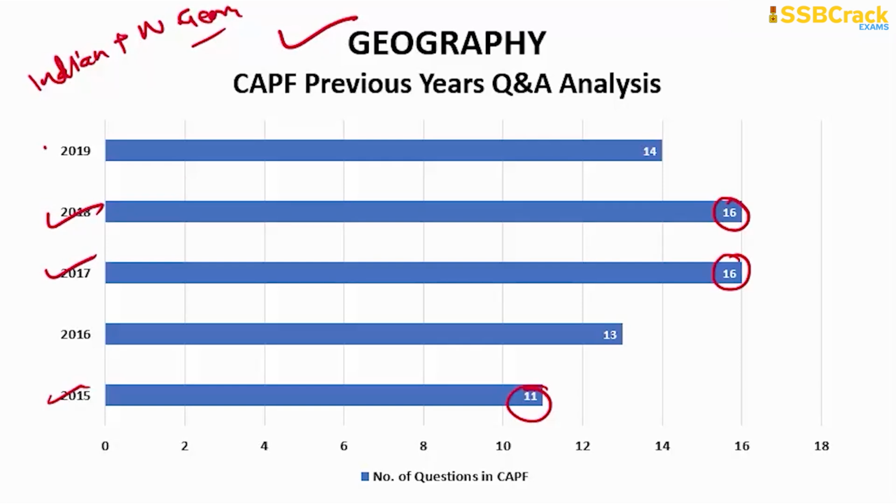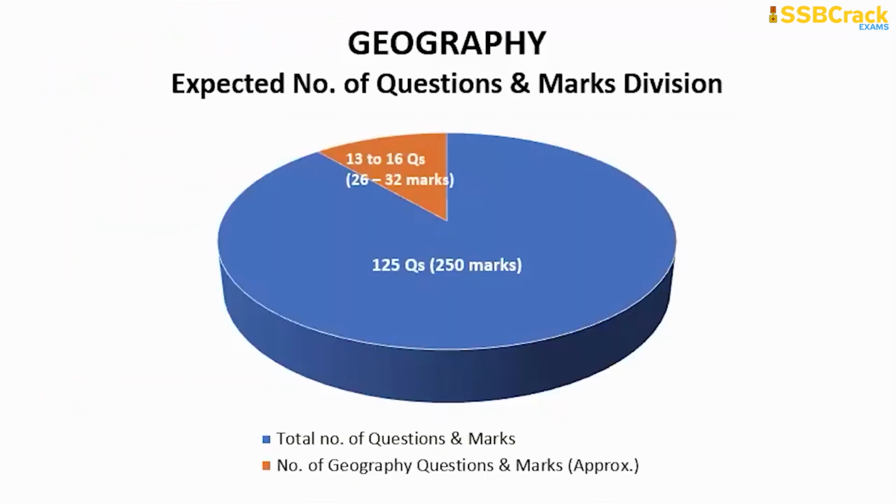And in the year 2019, the questions were 14 from the geography portion. In the year 2016, the questions from the geography portion were 13. So you can easily expect 13 to 16 questions from geography. And if you correct 13 to 16 questions, you can easily expect 26 to 32 marks in your CAPF exam.